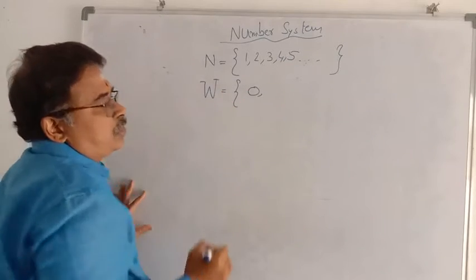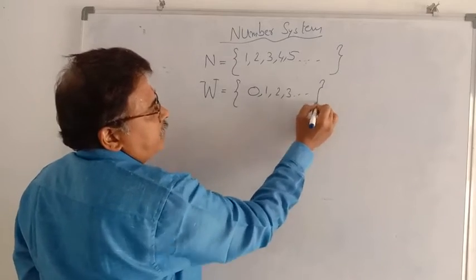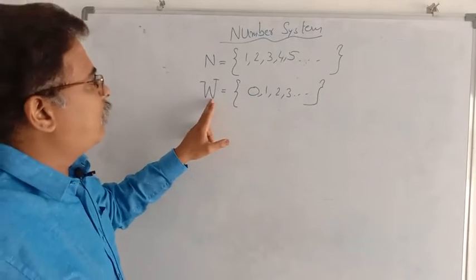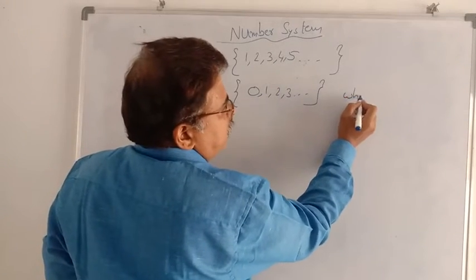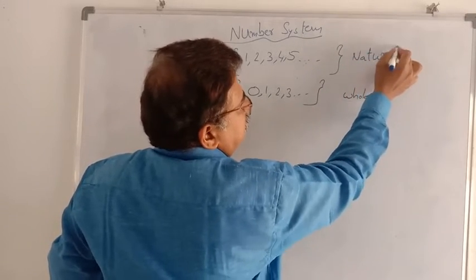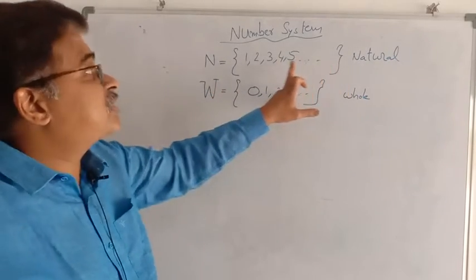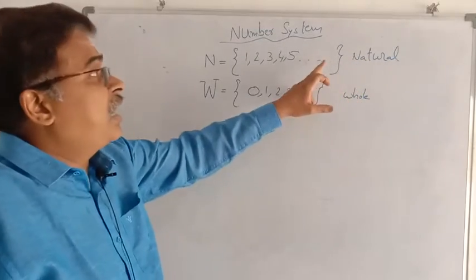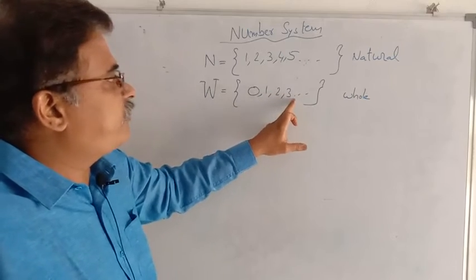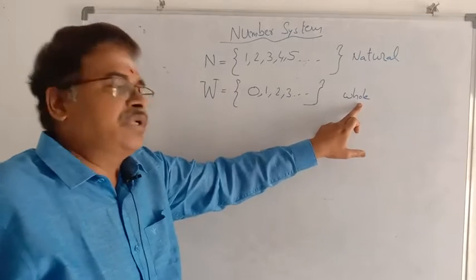If we write from 0: 0, 1, 2, 3, 4, 5, 6, 7, 8, 9, 10, and so on, these numbers are called whole numbers. If you start from 1, there will be no ending number; these numbers are called natural numbers or counting numbers. If we start from 0, 0, 1, 2, 3, 4, and so on, there will be no ending number. So, these numbers are called whole numbers.